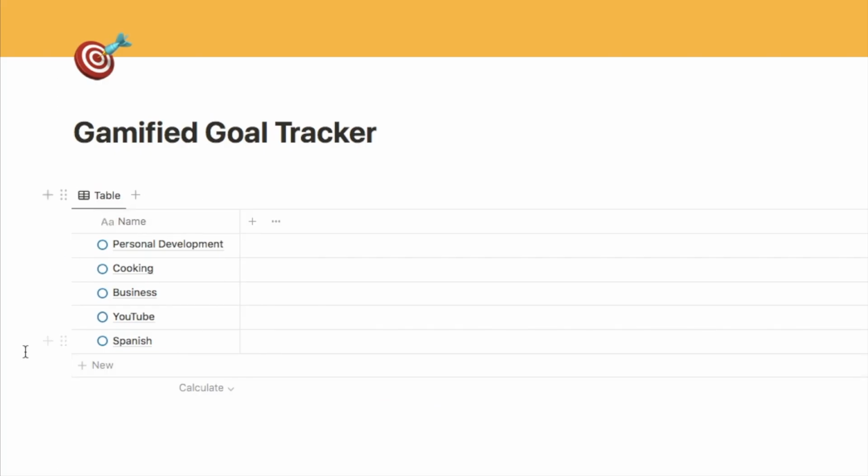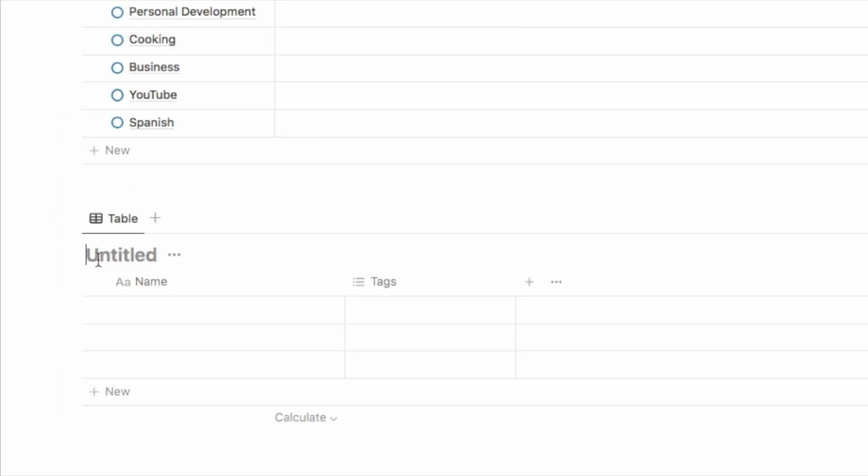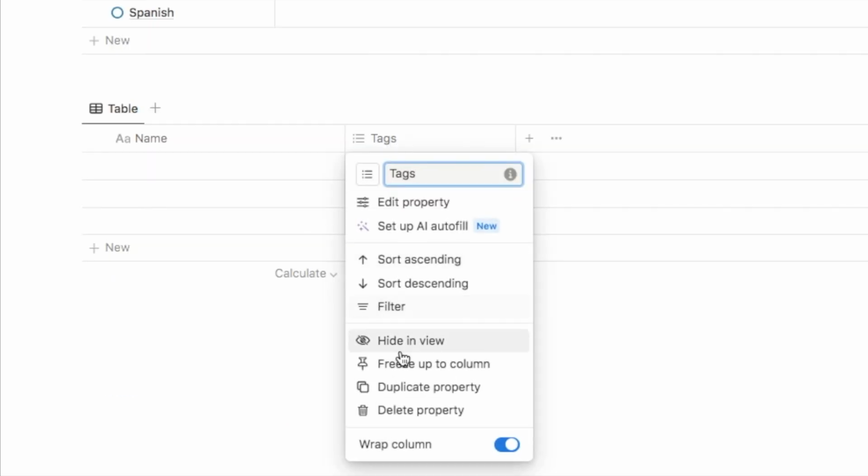So that's all we're going to do on this database for now. Next, we're going to set up another database for our actual goals. So again, just underneath, type /database, and we're going to add another database inline. And this one I'm just going to call goals. I'm also just going to hide the title of this database, and we're also going to delete the default tags property. Now, before we add any goals to the database, I do want to add a default icon like we did on the previous database.